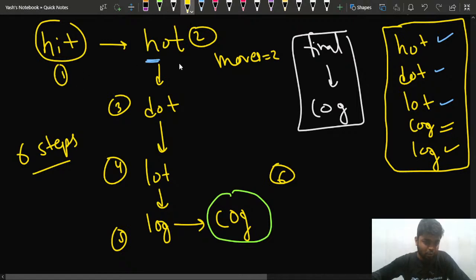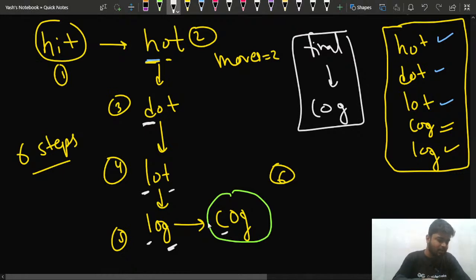From hit to hot, one word change: H was changed to O. Then I changed this I to D, I replaced H with D. So one more word. Then I changed this D to L, so lot. Then I changed this T to G, so log. And then I changed this L to C, so cog. In 6 steps I was able to do this.